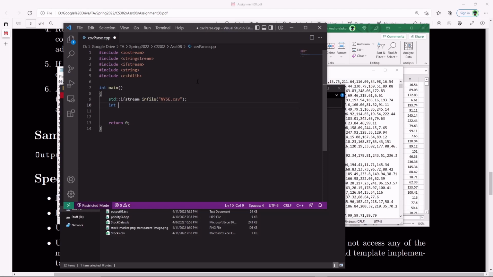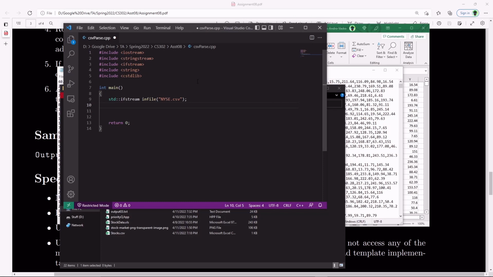I'm going to use a loop. Actually, I'll first do it one line at a time. So I'm going to use getline. Getlines aren't so bad. It's only bad if you use it with the input extraction operator. If you do that, you have to make sure you always ignore after the input operator to flush out that line, so you're prepared to do a new getline on a brand new fresh line.